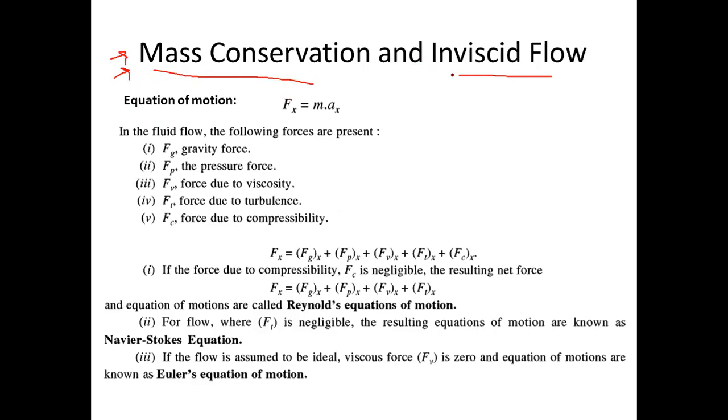Next term is inviscid flow. So what do you mean by the term inviscid? Basically, the meaning of inviscid is non-viscous. Inviscid means non-viscous. Non-viscous means no viscosity. So when the fluid does not have viscosity, which type of fluid doesn't have viscosity? We discussed different types of fluids also, no? If you remember, ideal fluid, then we discussed Newtonian fluid, non-Newtonian fluid, plastic fluid.